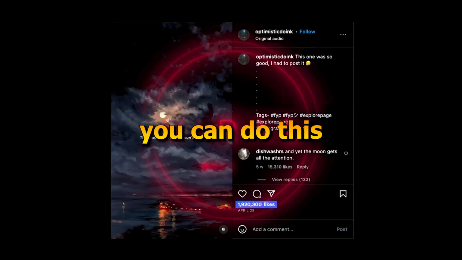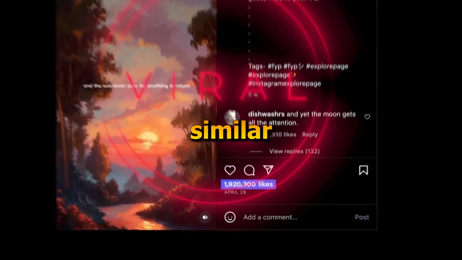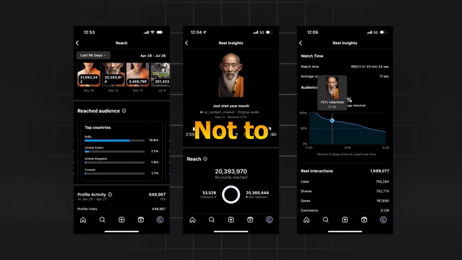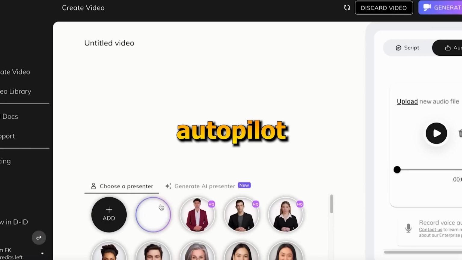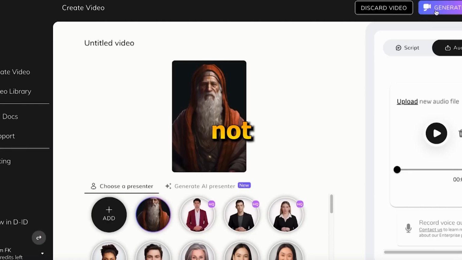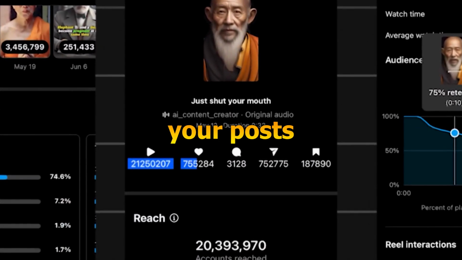With AI, you can do this with less work and see similar results faster. Not to mention that this is one of the easiest ways to go viral and run on autopilot. No ads, not buying fake followers, or boosting your posts.